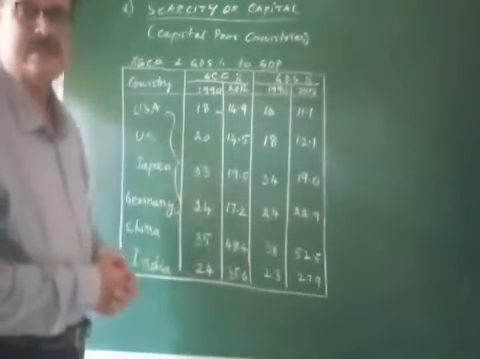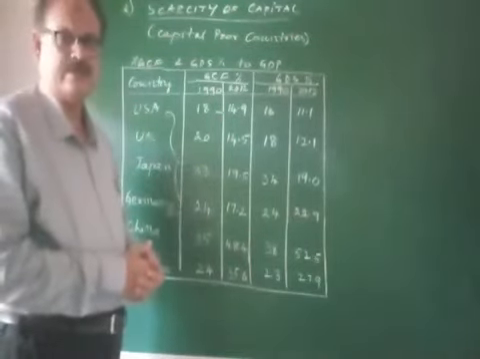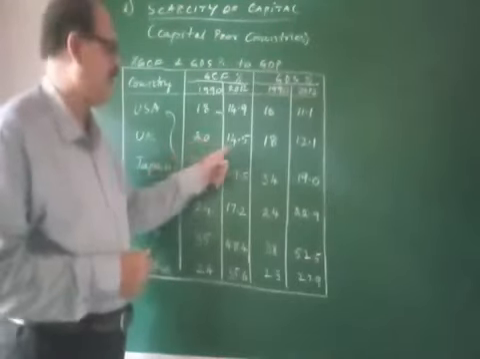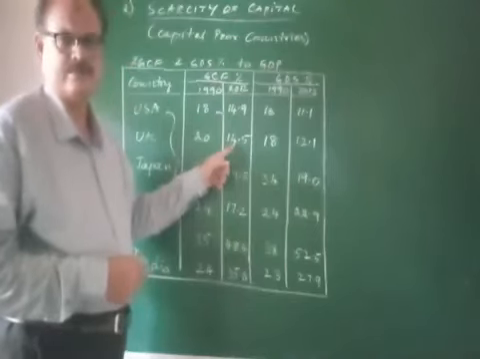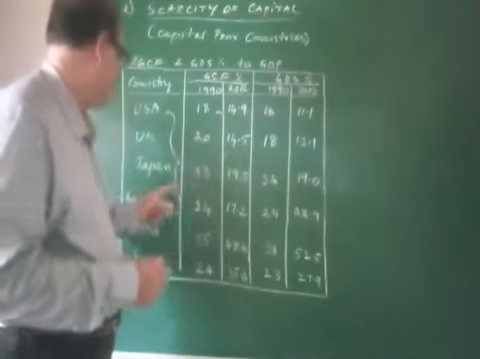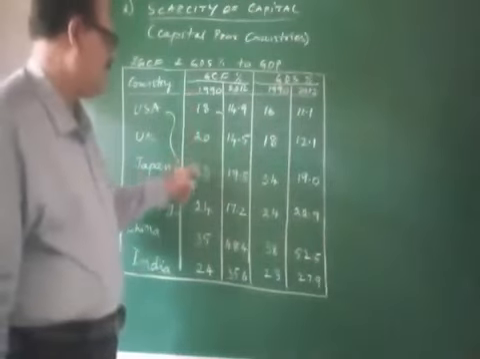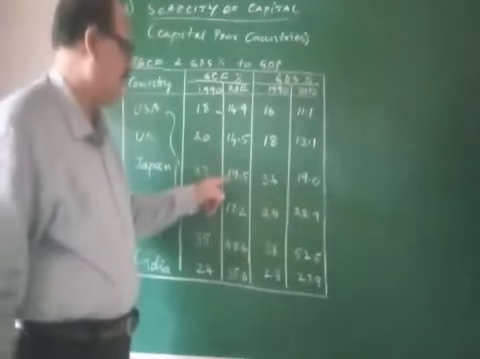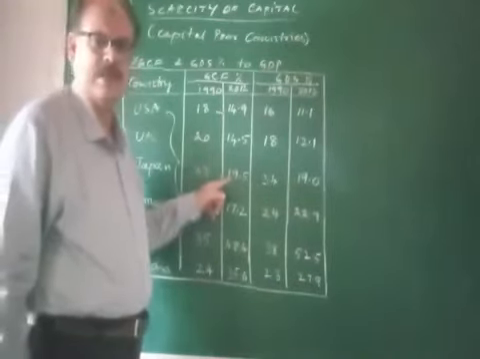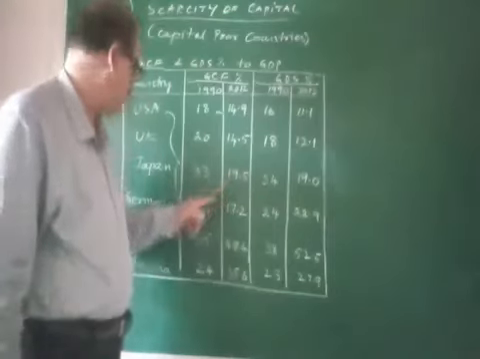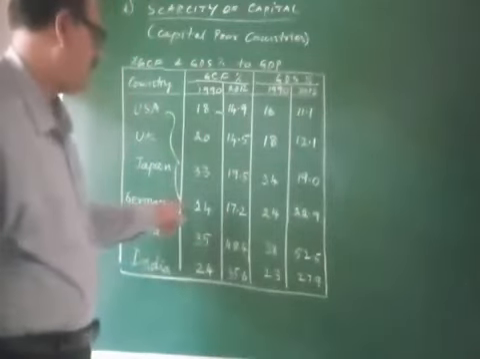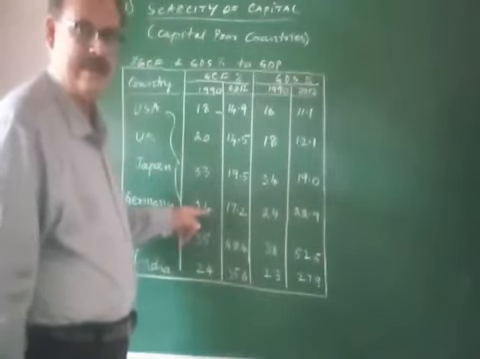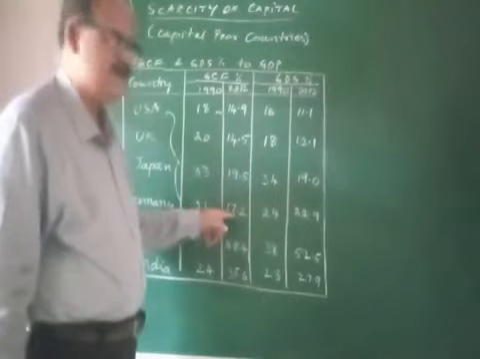The percentage of gross capital formation of UK in 1990 was 20 and it further decreased to 14.5% in 2012. With regard to Japan, the GCF percentage in 1990 was 33. It decreased to 19.5% in 2012. With regard to Germany, the GCF percentage was 24 in 1990 and it decreased to 17.2%.